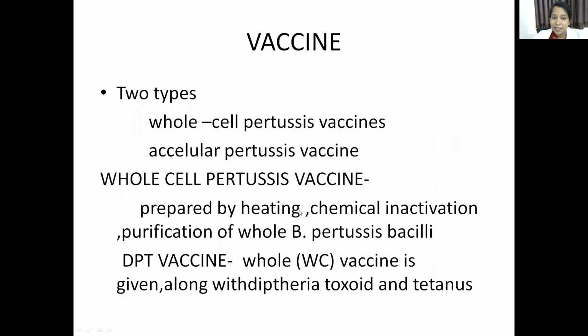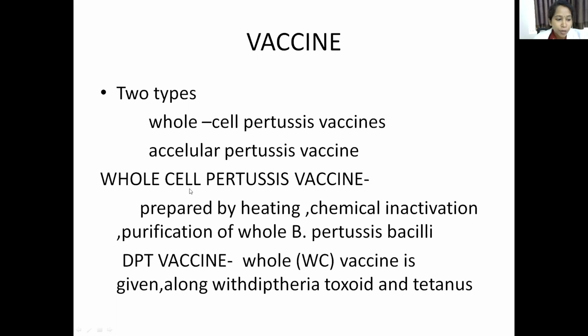Then coming to vaccine. Now listen to this. Vaccine of Bordetella pertussis is of two types. See this carefully. Whole cell pertussis vaccine, and the second type is acellular pertussis vaccine.